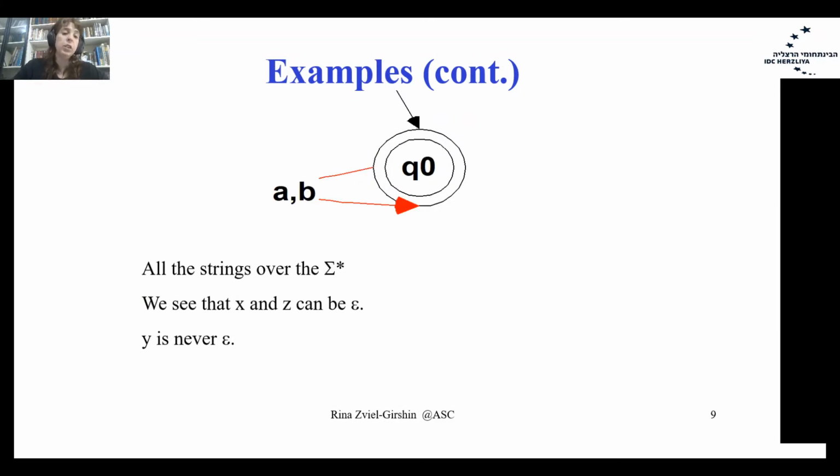Please pay attention that X and Z can be empty, but the loop part needs to be non-empty. Therefore, I would like to have at least one edge with a loop. Therefore, we will assume that Y will never be epsilon. So here we see the automaton for the language sigma star. Epsilon actually belongs to sigma star, but we also accept an infinite number of words of any structure.